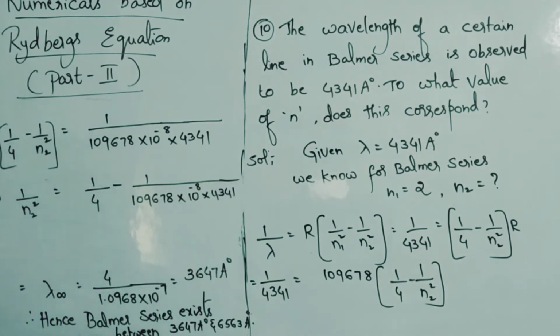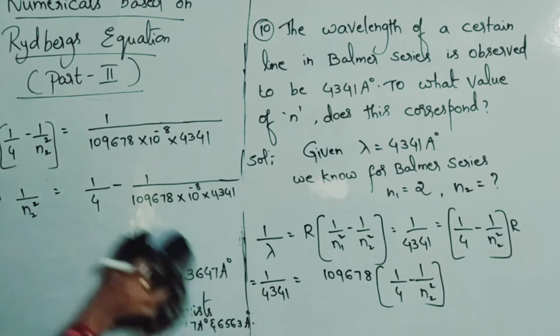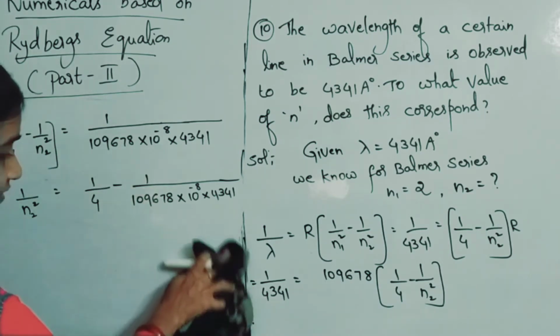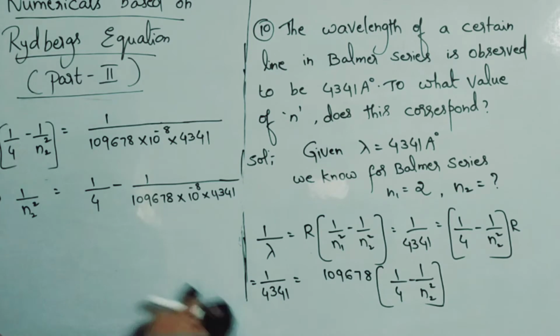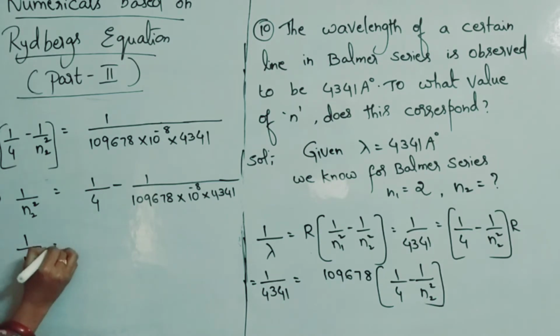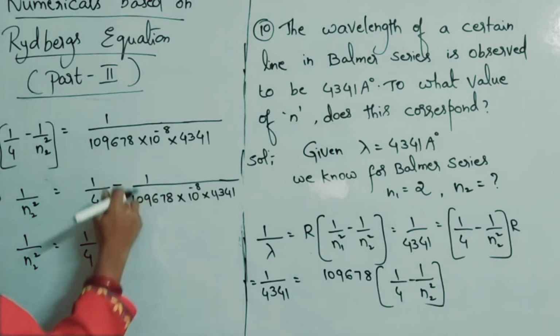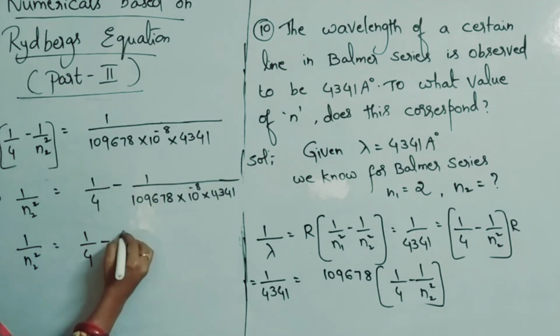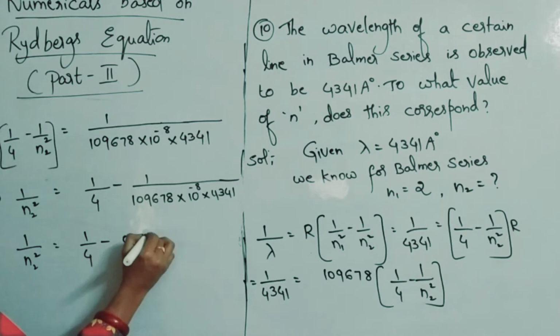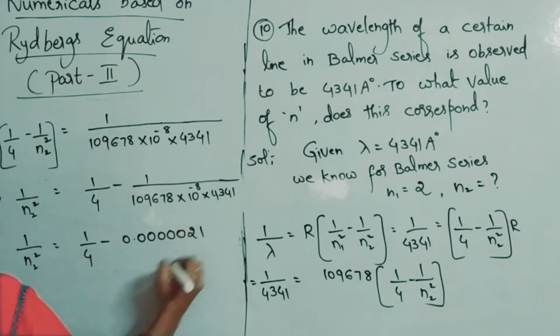So this value you have to simplify now. If you do it with a calculator, I am only telling you, you can use a calculator so that you can save your time. So 1 by n2 square is equal to 1 by 4 minus this whole value. If you calculate, you will be getting 0.00000021.